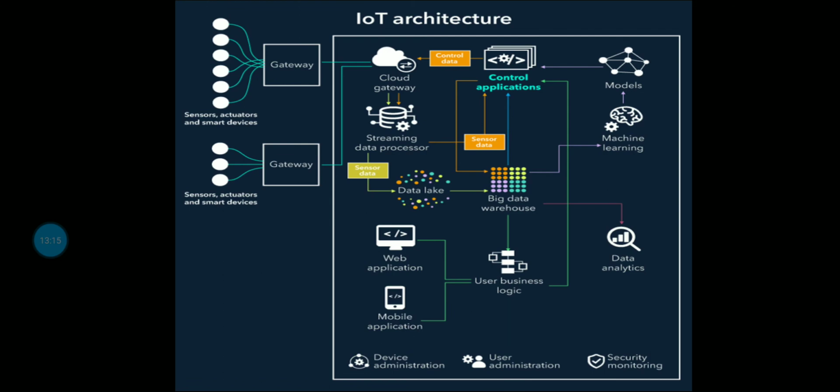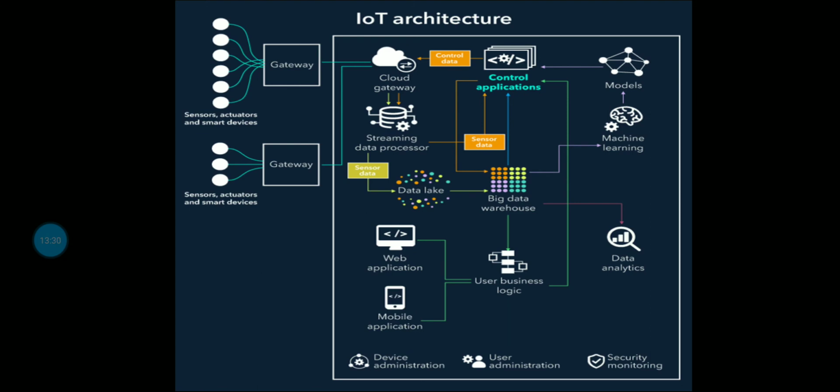IoT architecture is generally categorized into the four stages that we have just seen: first the sensors or actuators, then gateways, then cloud, and then pre-processing or mobile application.